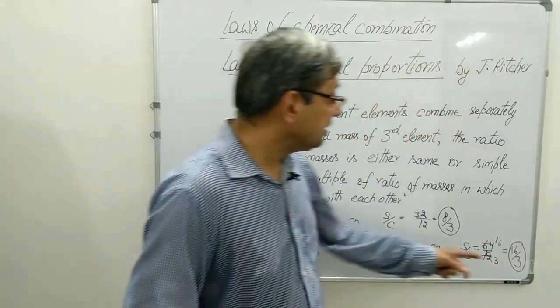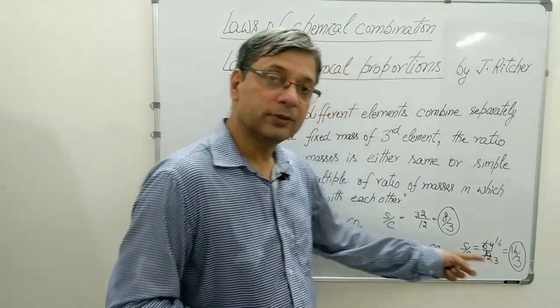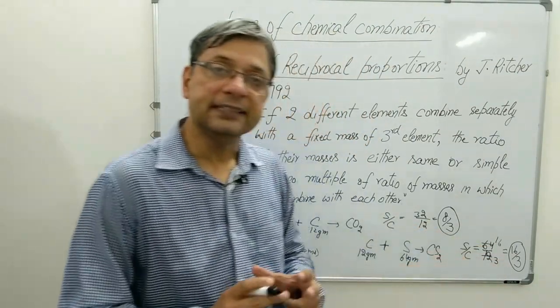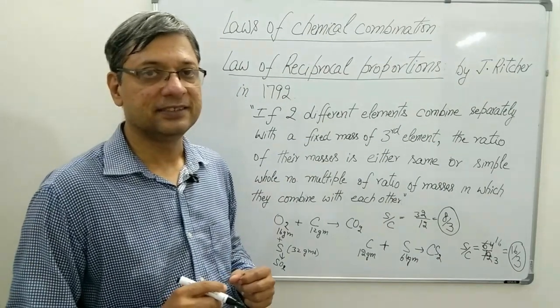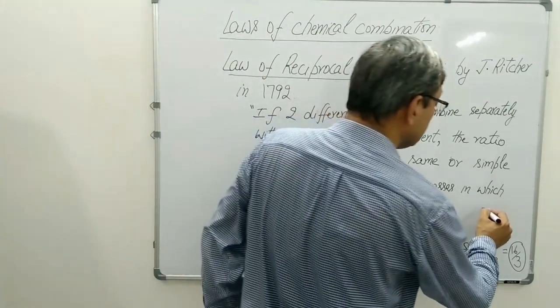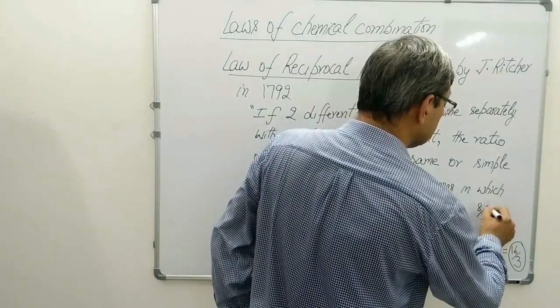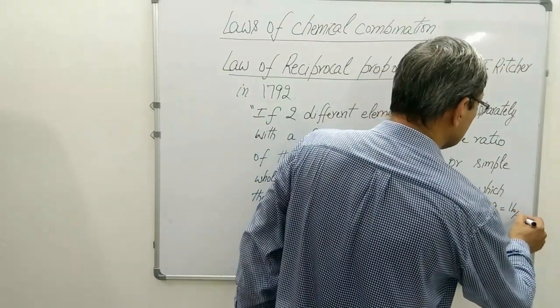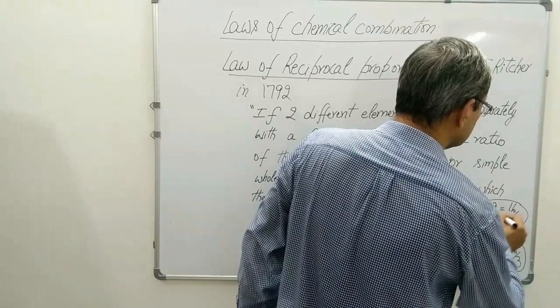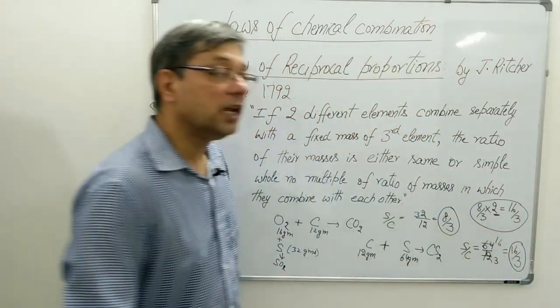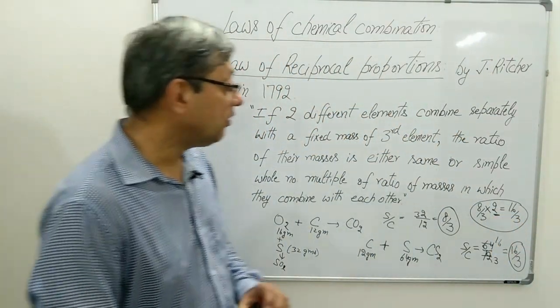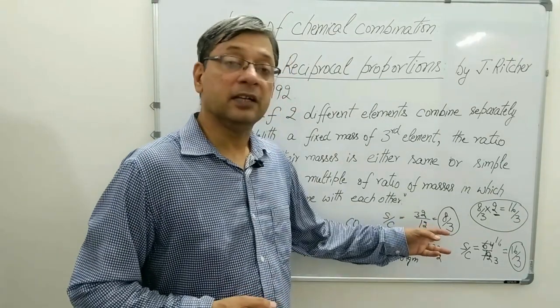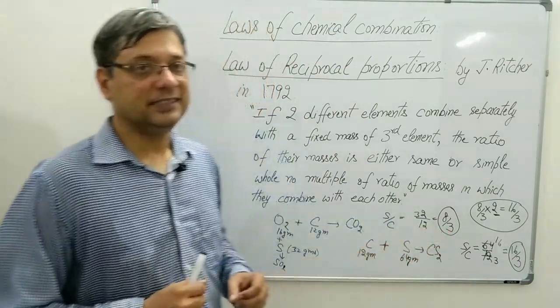we clearly see this ratio and this ratio have a simple relation. If we multiply 8 by 2, we get 16 by 3. This is a simple whole number multiple of the ratio 8 upon 3.